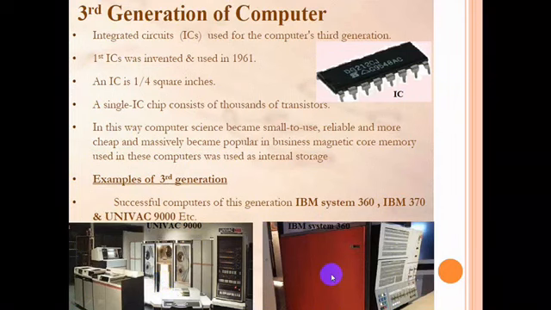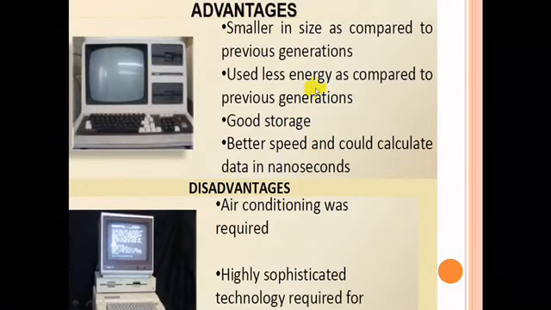Next, the advantages of this third generation were that they were smaller in size compared to the previous generation, used less energy, had good storage and better speed, and could calculate data in nanoseconds. The disadvantages were that air conditioning was required, as in previous generations, and highly sophisticated technology was required for this generation.